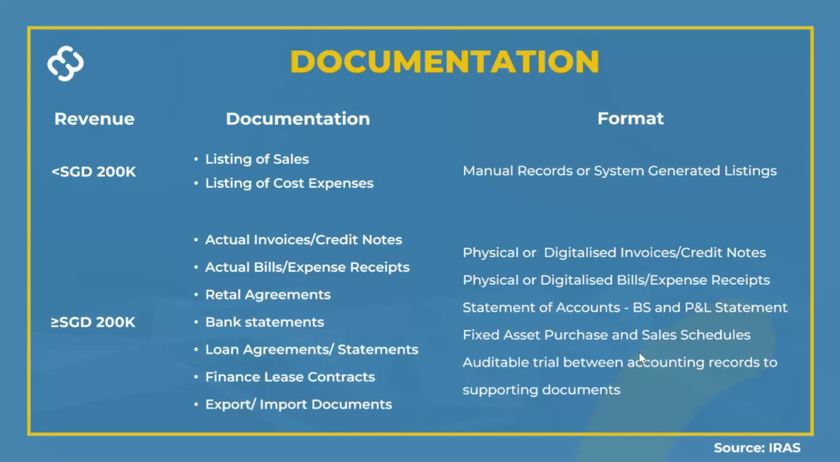But more importantly, when you do a scan, just make sure you do not alter the scan. It's an honest scan of the original document, and there's no fudging of the numbers in those documents. Those documents cannot be fake. Besides those documents, you are asked to keep also your fixed asset purchase and sales schedule. These are basically sales of your capital assets. And keep an auditable trail of accounting records linking back to the supporting documents.